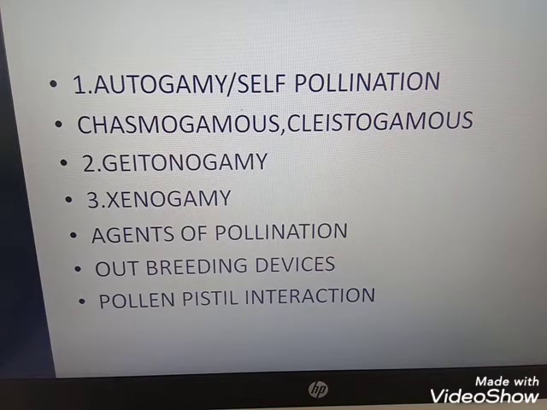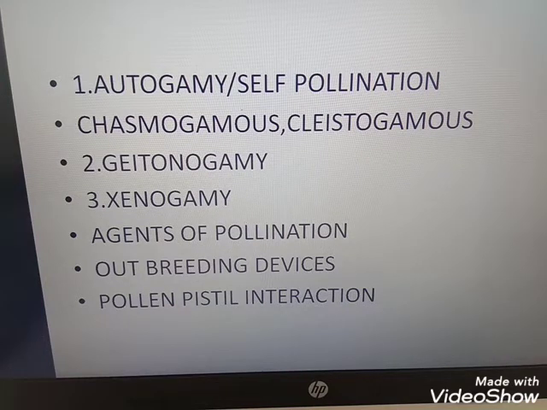Such devices are: pollen release and stigma receptivity are not synchronized, and placement of the anther and stigma at different positions. So plants have their own features to discourage self-pollination and promote cross-pollination. Pollen release and stigma receptivity not being synchronized means they are not released at the same time.